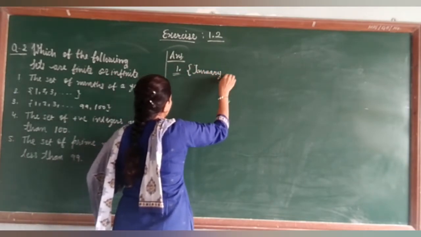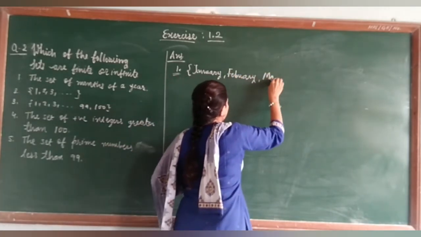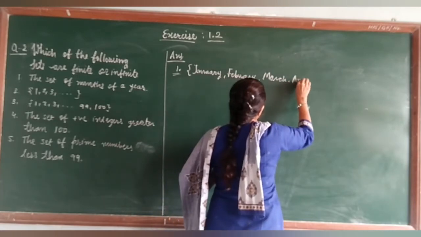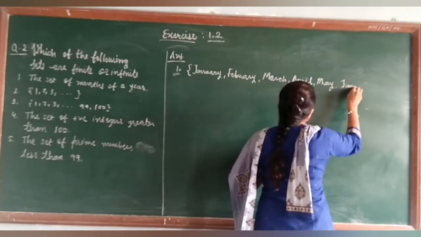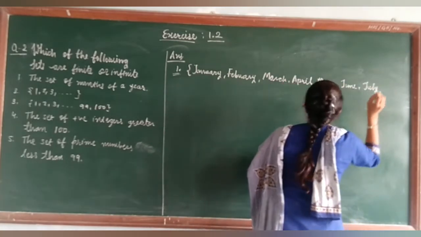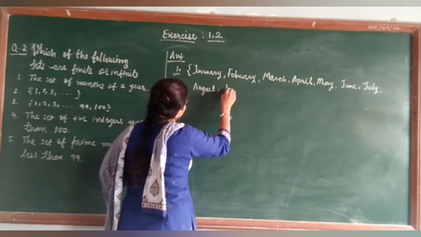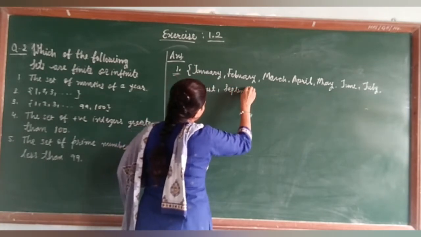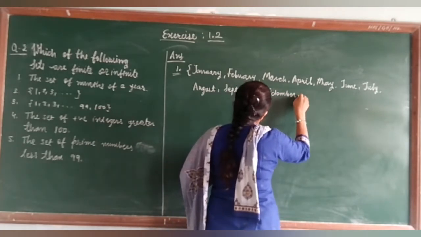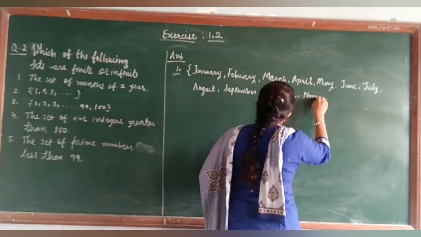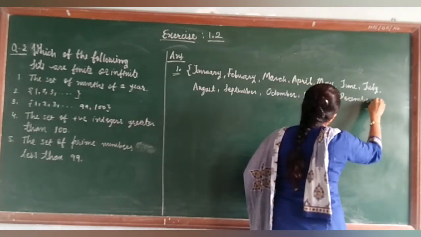So there are the set January, then February, then March, April, May, June, July, August, October, November, and December.